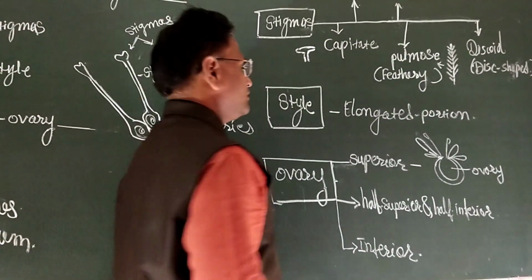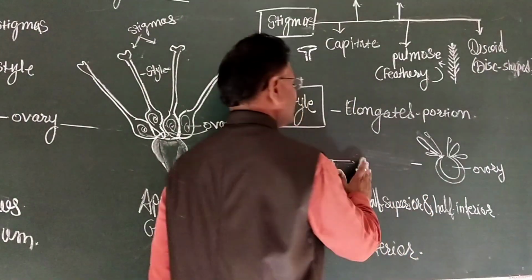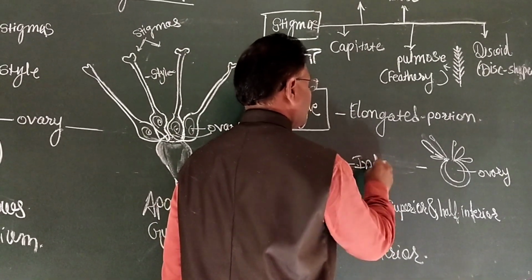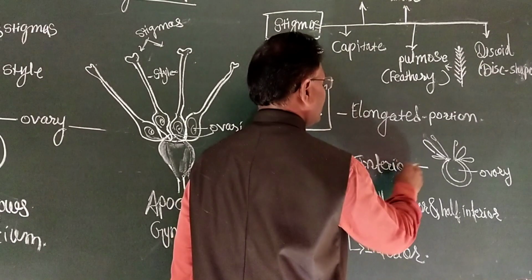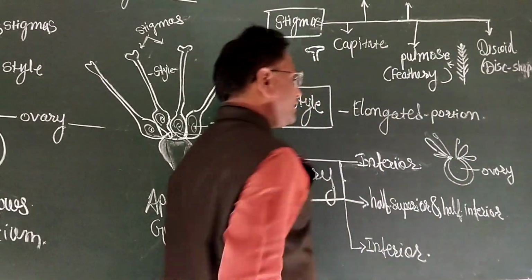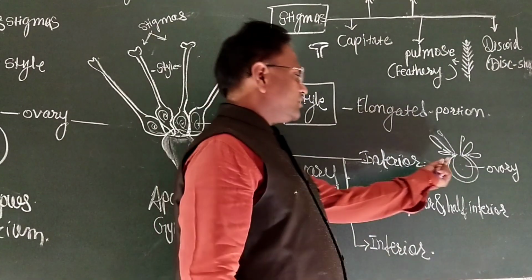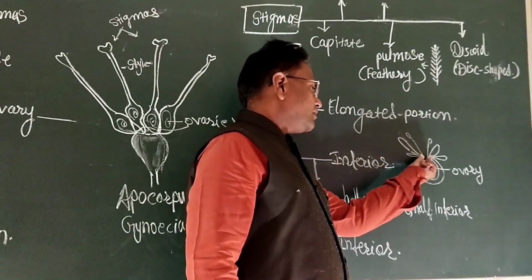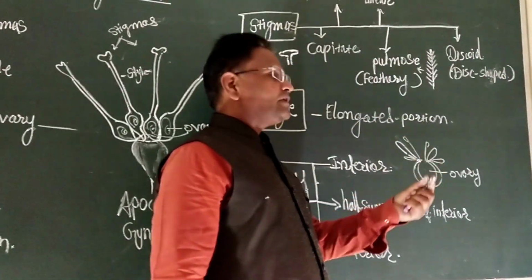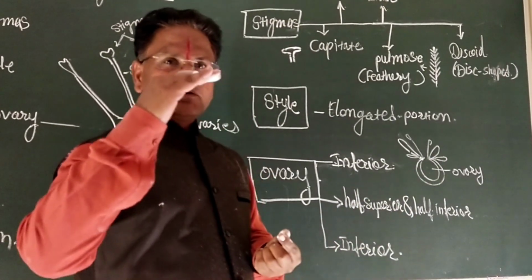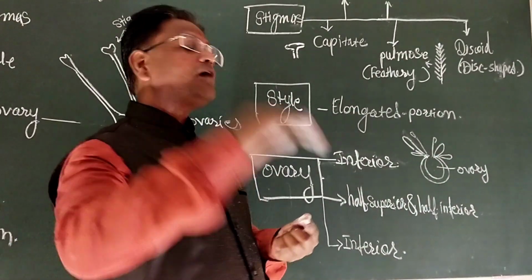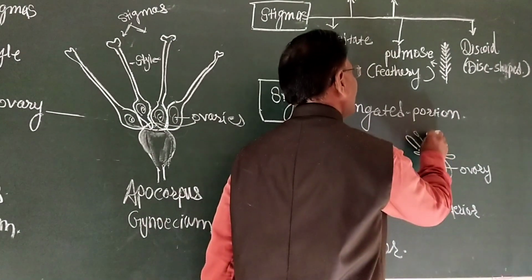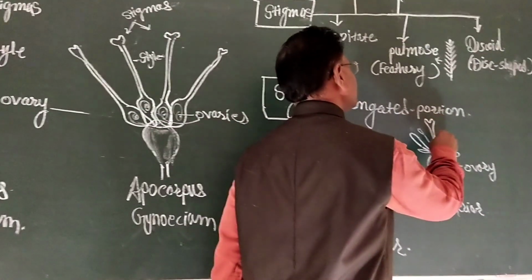And here what happened? This is the inferior ovary. Inferior ovary means the ovary is located below all the floral whorls.